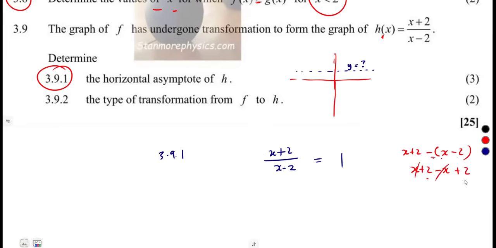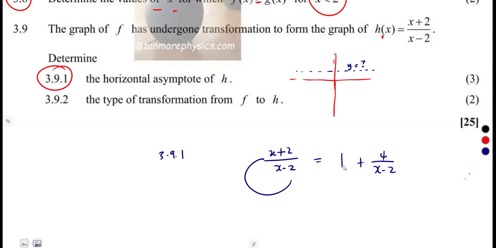The x minus x cancels, and 2 plus 2 is 4. So 4 is our remainder. So you add 4 over what? The denominator, x minus 2. That's a division, so it goes there. It enters here once. Then the remainder is 4, which we can write as 4 over x minus 2, plus 1. In this format, we can properly see the horizontal asymptote of h.